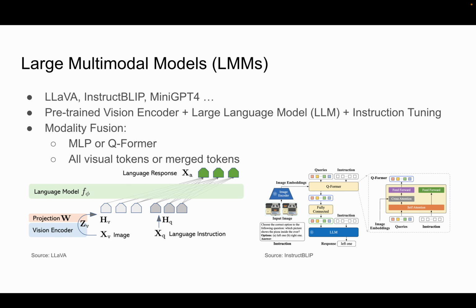They are typically built on large language models, but extended to the image domain by combining an additional vision encoder, such as CLIP, and then a modality fusion layer, such as a simple linear layer in LLaVA or a Q-Former in InstructBLIP, followed by an instruction tuning training procedure. Because of their highly similar architectures and the shared use of backbones such as CLIP or Llama, they are highly susceptible to adversarial attack.